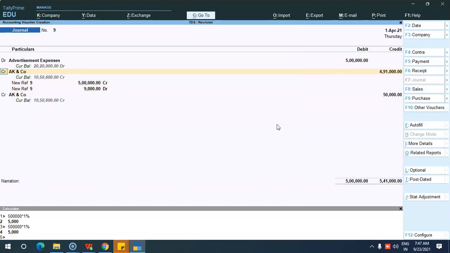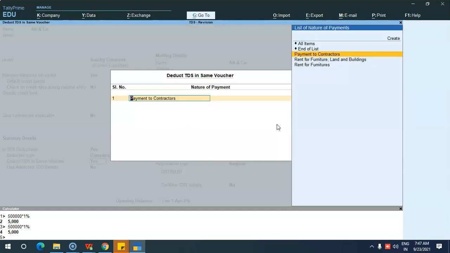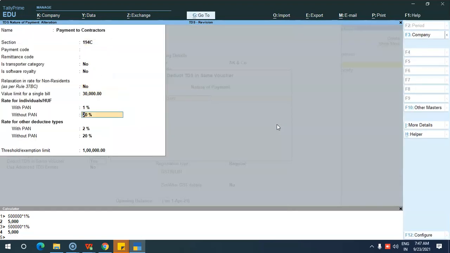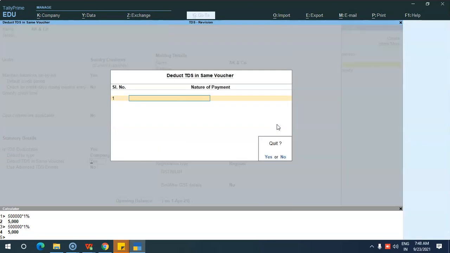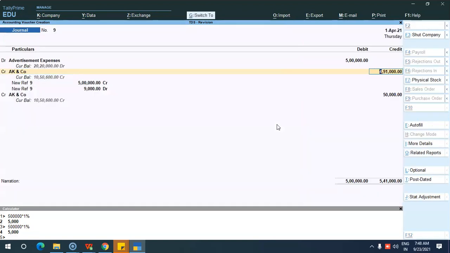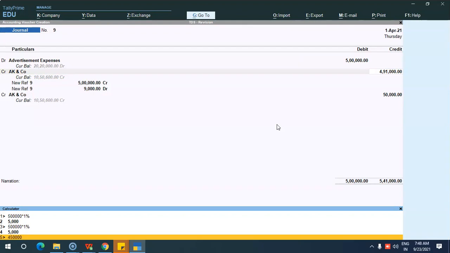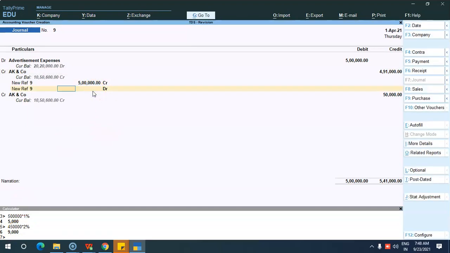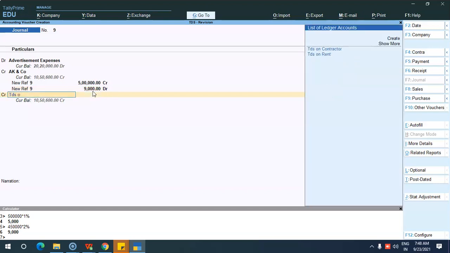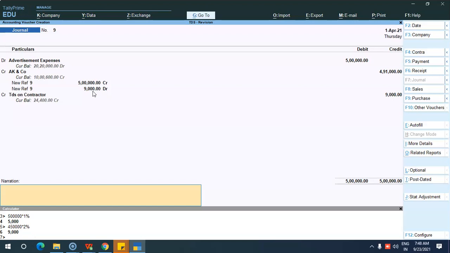So we can also check the nature of payment. It is 1% for individuals and 2% for others deducted. So here, 4,50,000 into 2% comes to 9,000. See here, it comes to 9,000. So TDS on contractors, the 2% has been calculated only on 4 lakh 50,000 because we have given the assessable value as 4 lakh 50,000. So it comes to 9,000.